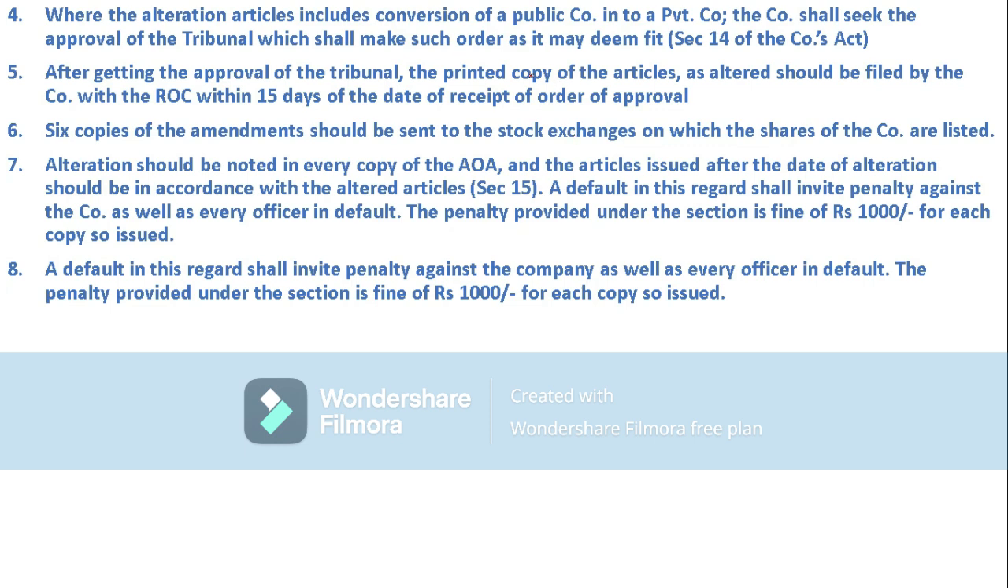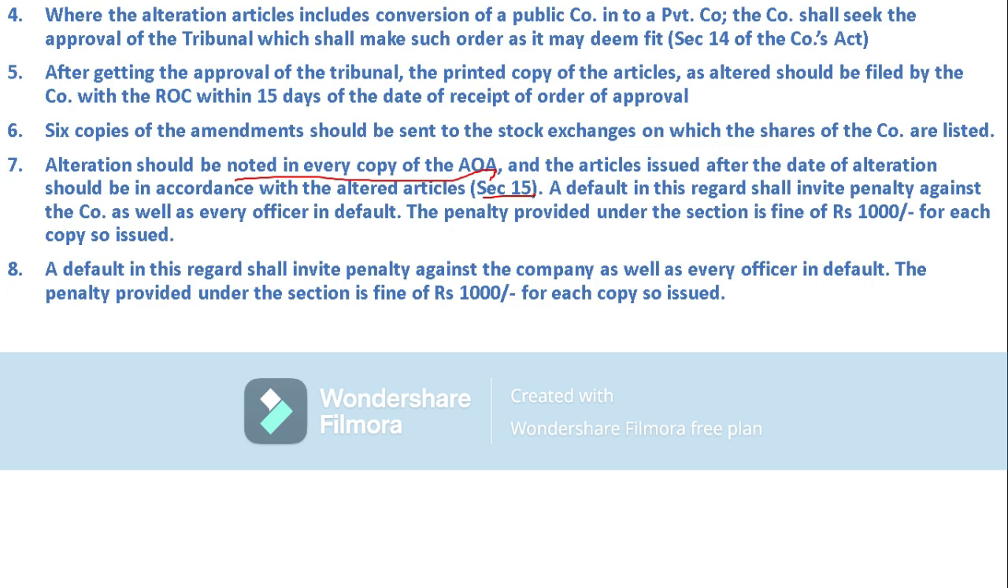Then the last thing is that the alteration should be noted in every copy of the Articles of Association, and the articles issued after the date of alteration should be in accordance with the altered articles, according to section 15. We have Articles of Association with detailed information, so the changes made we have to include in the Articles of Association. A default in this regard shall invite a penalty.